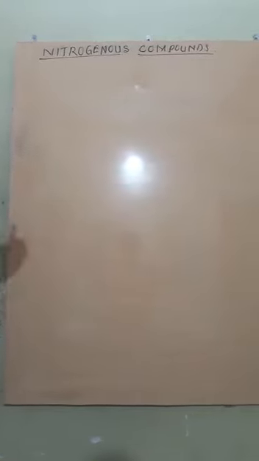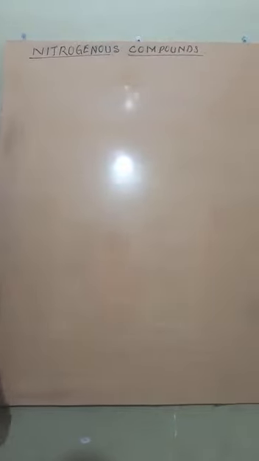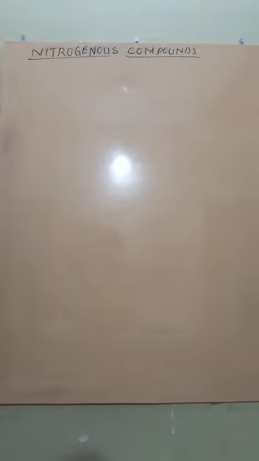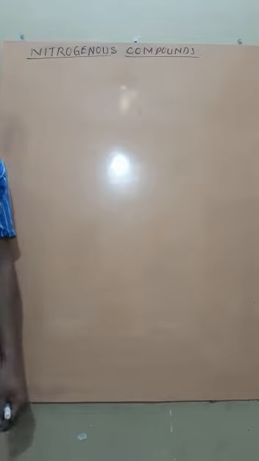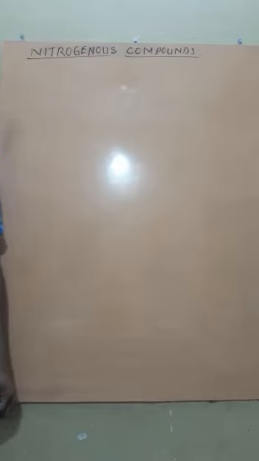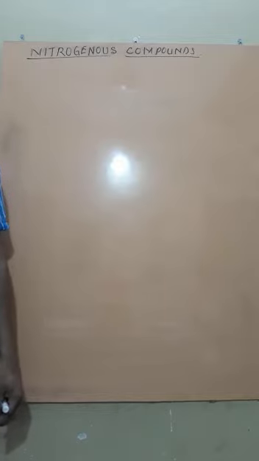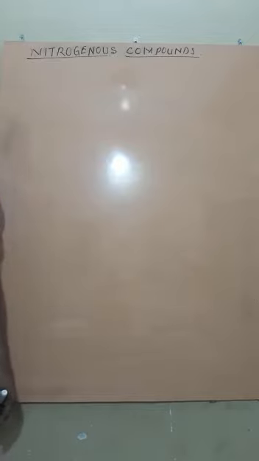Jai Gurudev students. Now, this is the fourth chapter of organic chemistry, named nitrogenous compounds. That means compounds containing nitrogen along with carbon and hydrogen, such as amines, cyanides, isocyanides, nitro and nitrite compounds. In the last of the chapter there is one more content, diazonium salt, but the diazonium salt is deleted from our chapter.